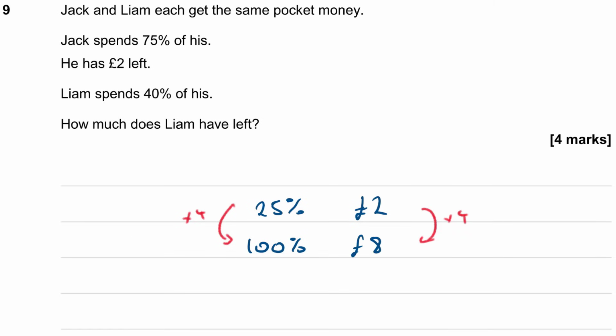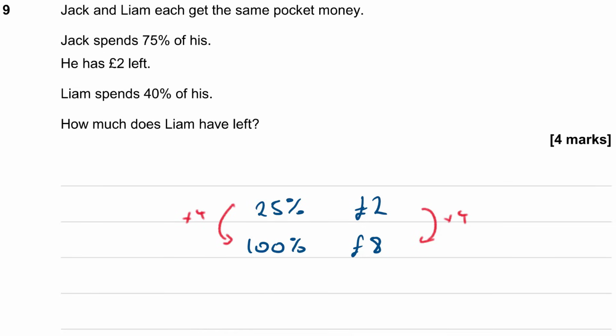So that means that Jack must have had £8 pocket money to start with. Now we know that Liam has the same amount of pocket money, so he must also have £8. So if he spends 40%, then he's got 60% of his pocket money left. So what we need to do is to find what 60% of 8 is.